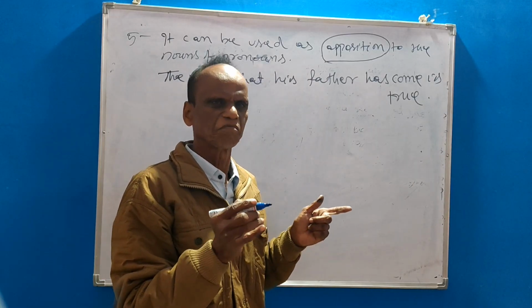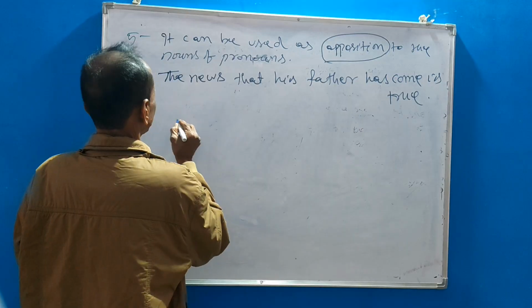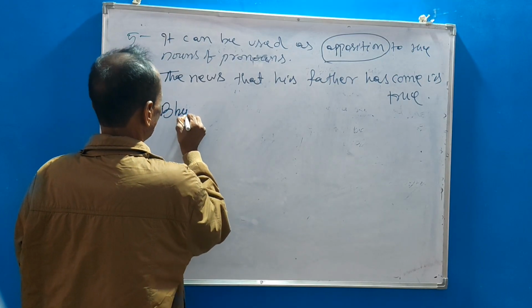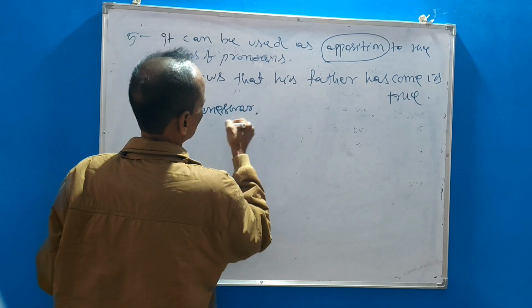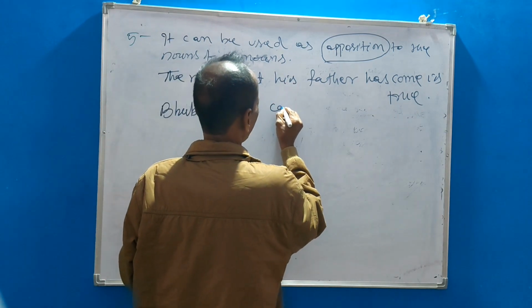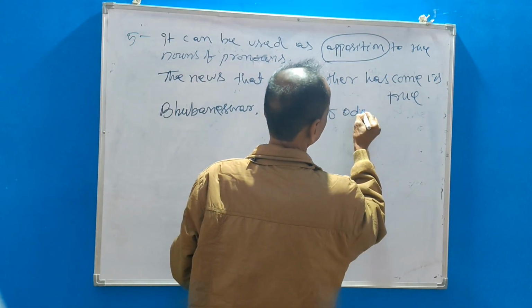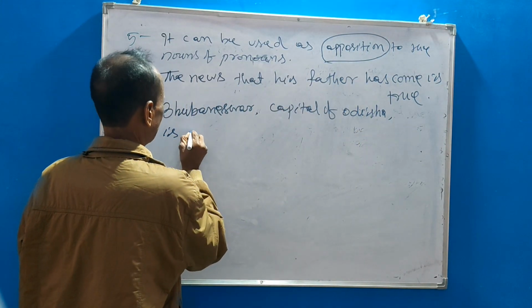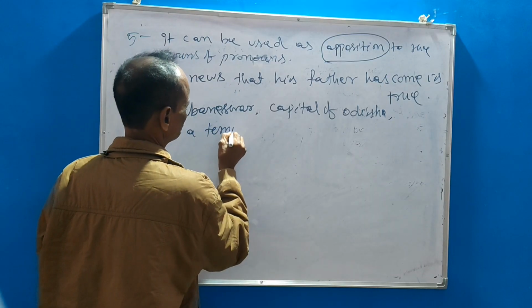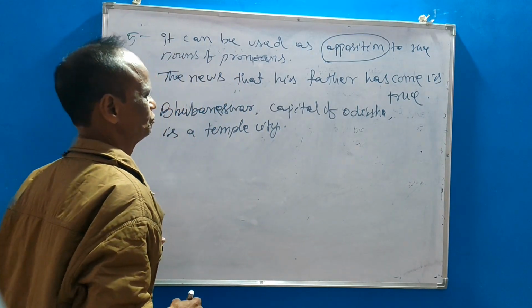placing side by side. For example, I say Bhubaneswar, capital of Odisha, is a temple city. Okay.